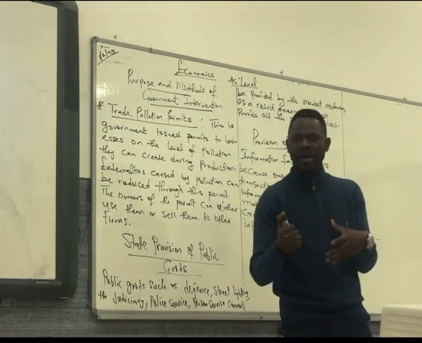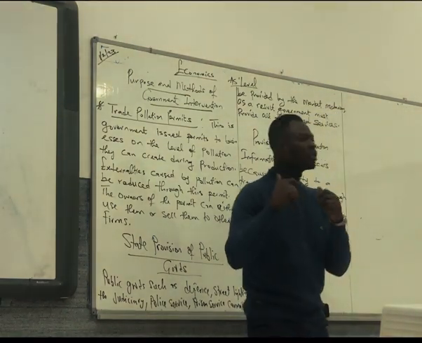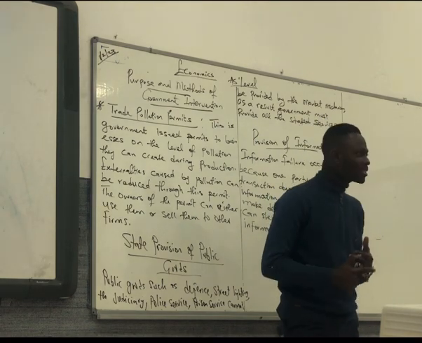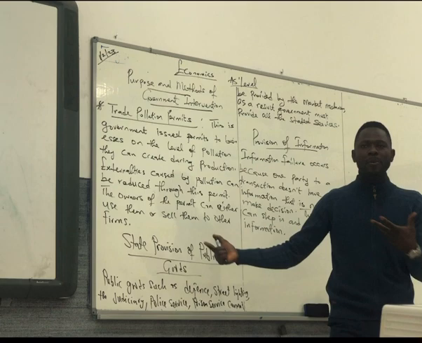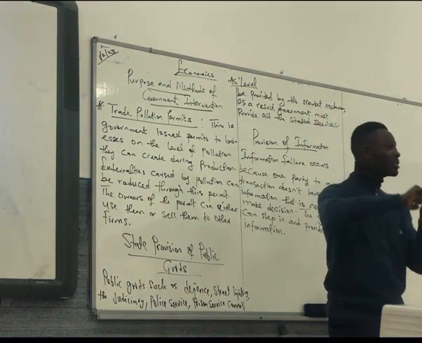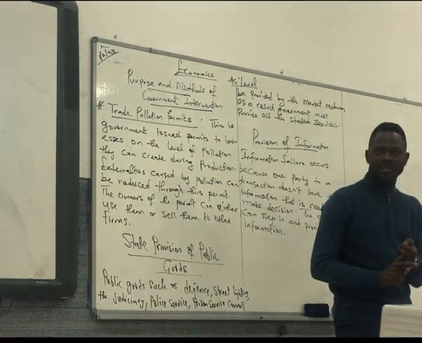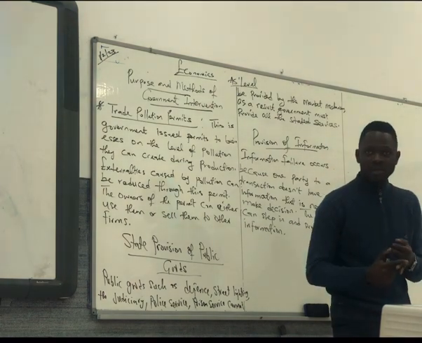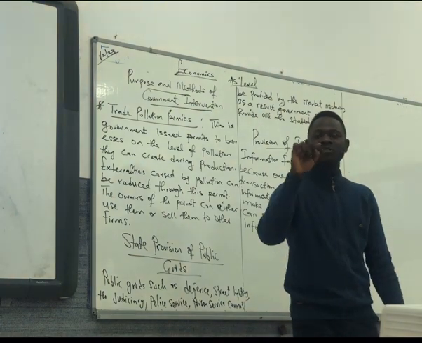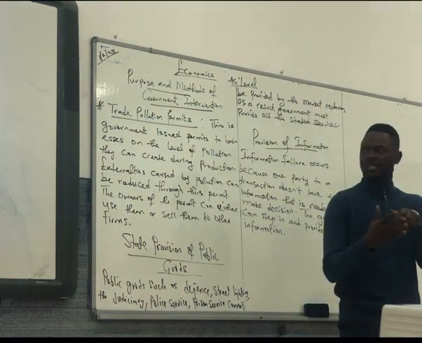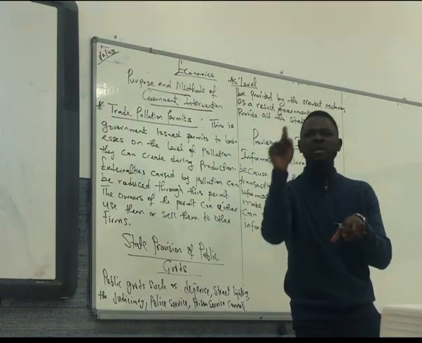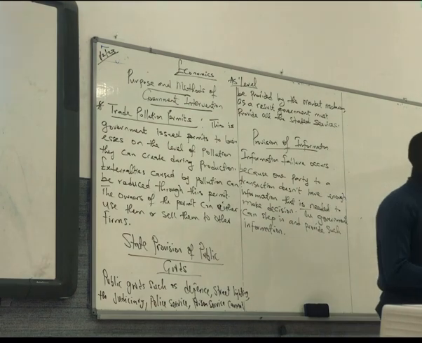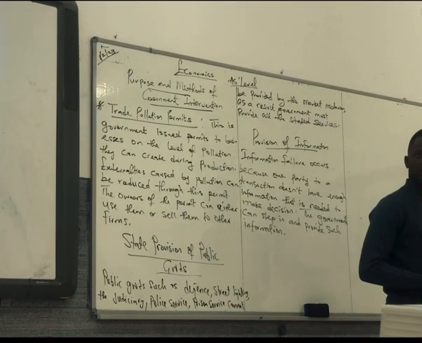The second one, provision of public goods. The free market, the market mechanism, would not be able to provide goods that are not excludable and not rivals. But when we talk about public goods, remember public goods are goods that are what? Not excludable, not rivals. Unlike private goods, which are what? Rivals and excludable. So government tries to provide goods that the free market will not be able to provide. What would they have to do? They have to correct it, because lack of public goods is a market failure.